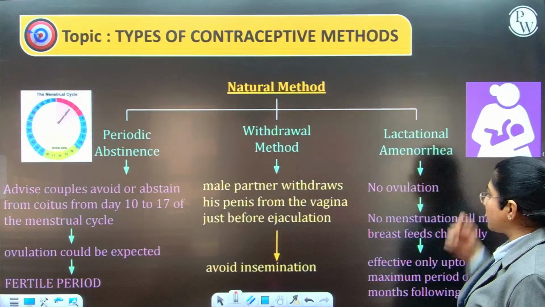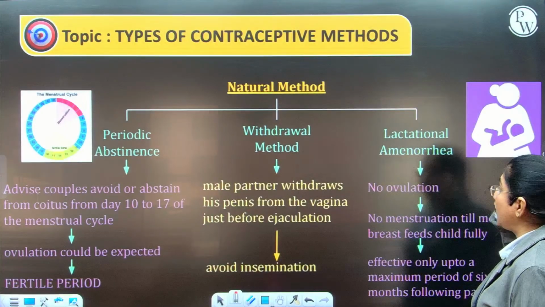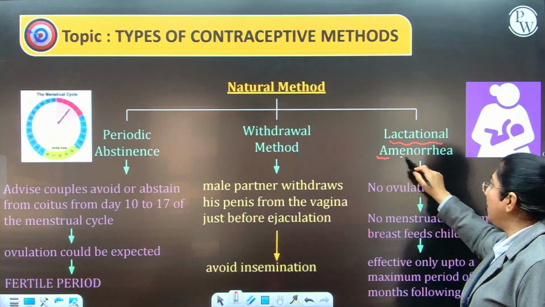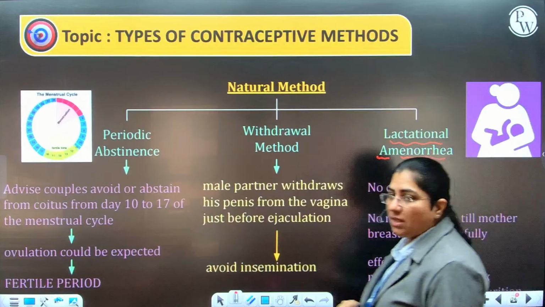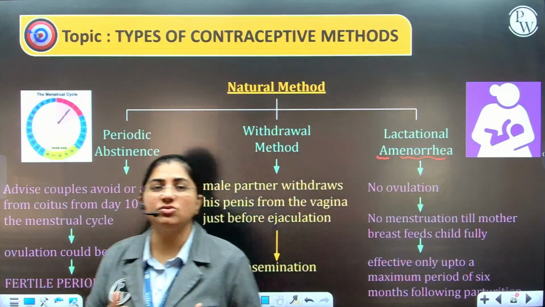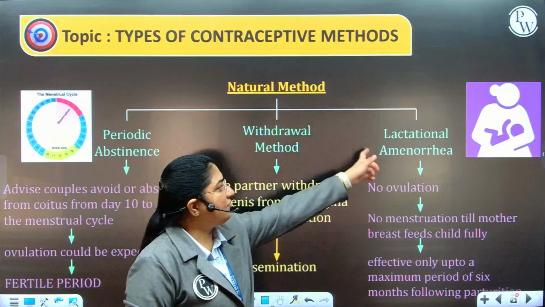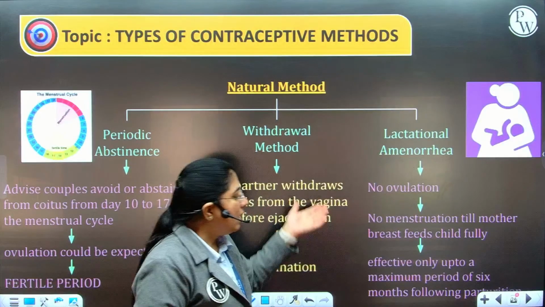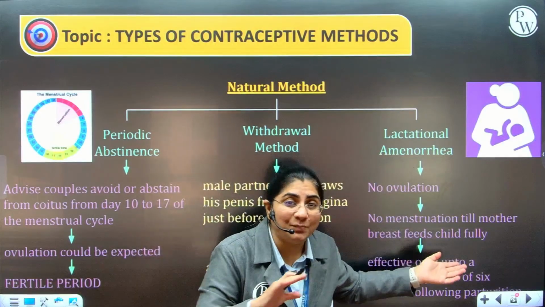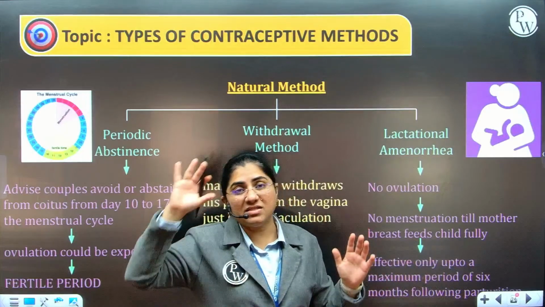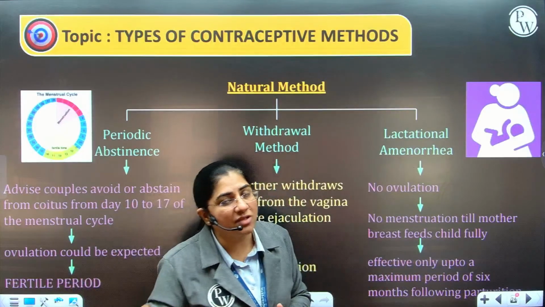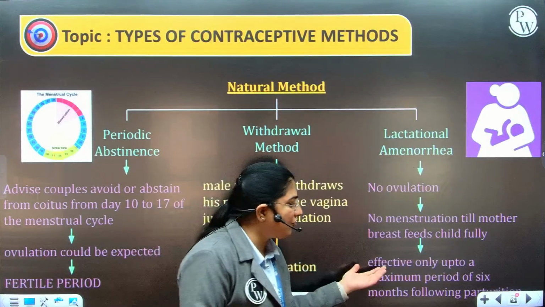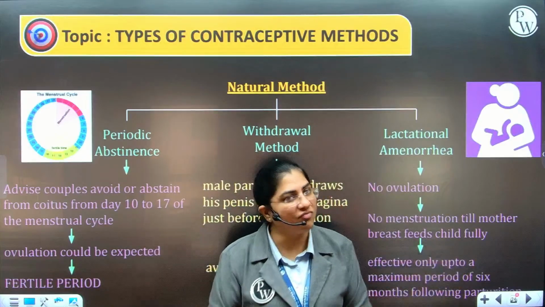The next is lactational amenorrhea. Lactational, at the time when the female is lactating. Amenorrhea, absence of menses. Now this is the time period where there is no menstruation taking place when the female is lactating, that is breastfeeding the baby. This is because when the female is breastfeeding the baby completely, there is an inhibitory effect on FSH and LH, thereby follicular maturation does not take place, ovulation does not take place, and if ovulation does not take place, there is no question of fertilization.